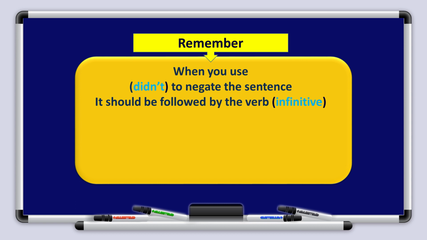When you use didn't to negate the sentence, it should be followed by the verb in infinitive. Wanted, didn't want. Ate, didn't eat. Very good. Try to think of other examples.